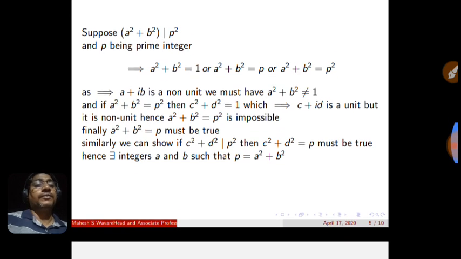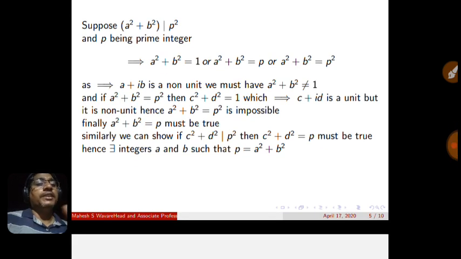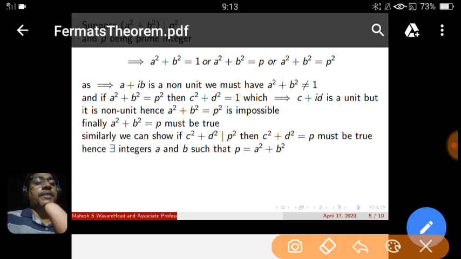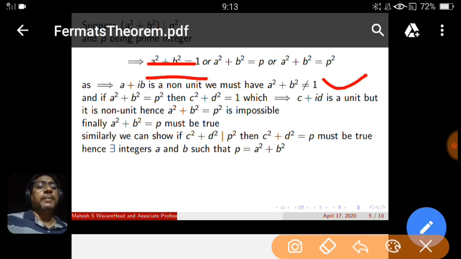So what will happen if a square plus b square is 1? It is not the case because a plus ib is a non-unit, so a square plus b square is different from 1, so this case is cancelled.